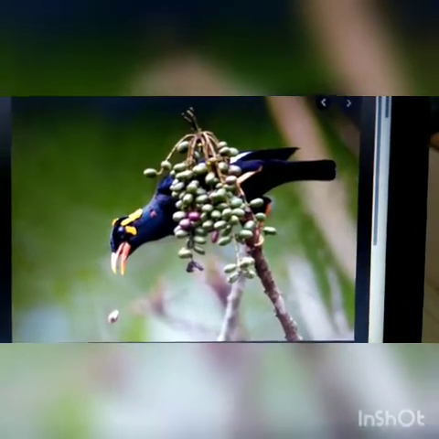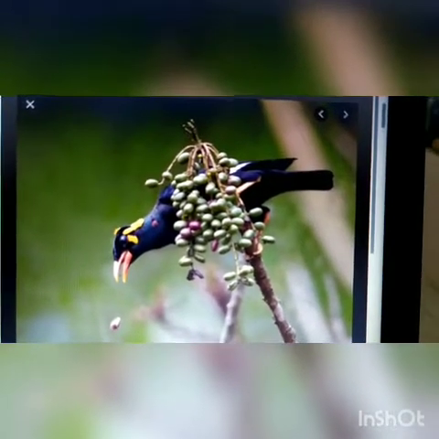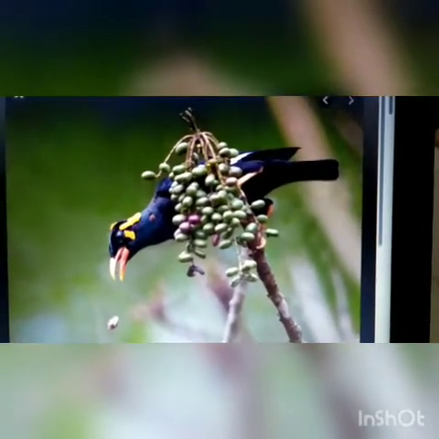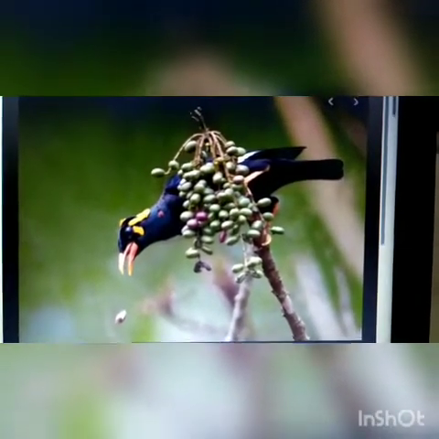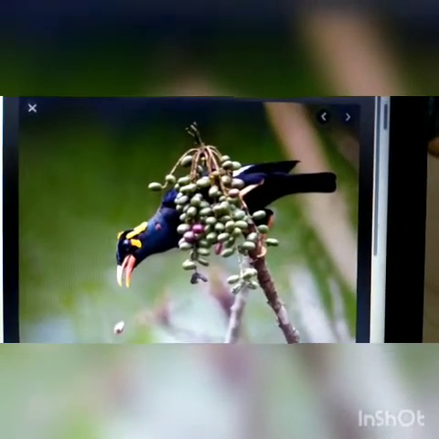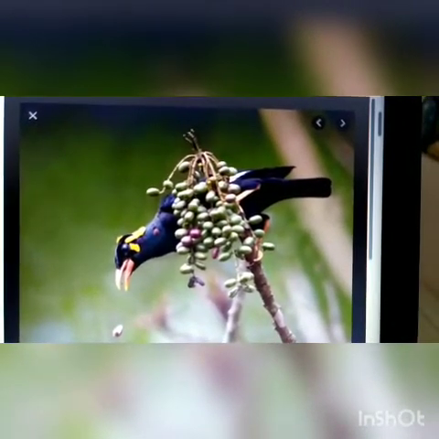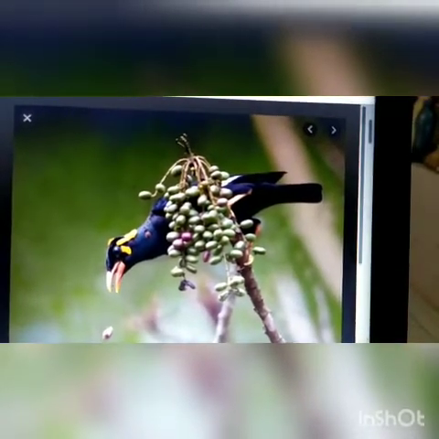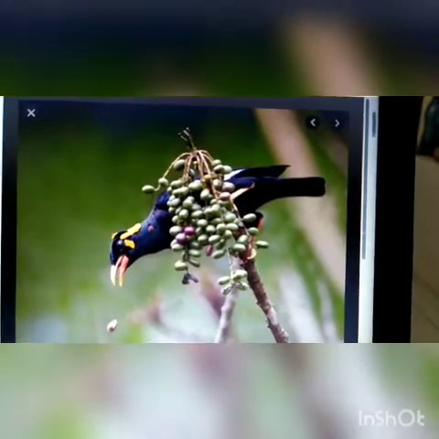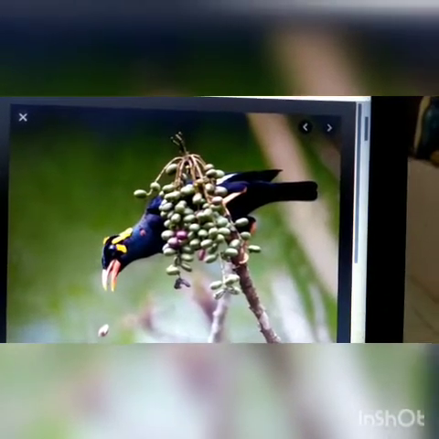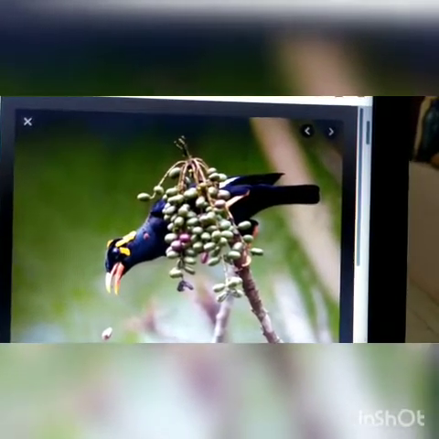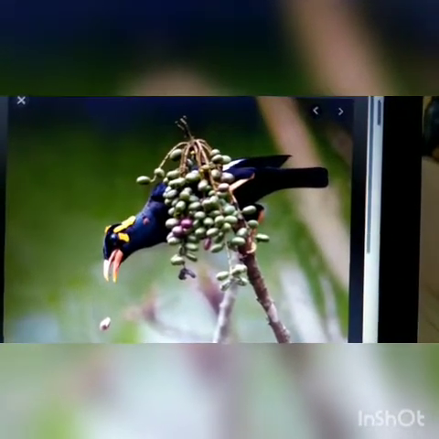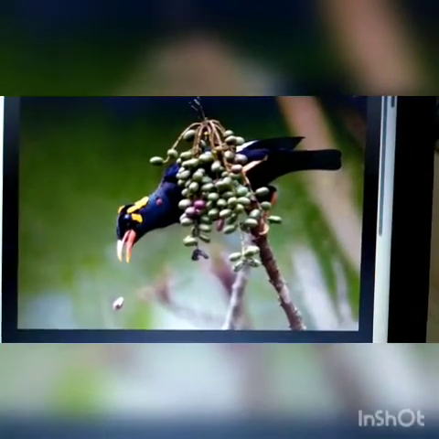Some fruits like dhatura have seeds with hook-like structures, just like the xanthium seeds have. Okay, so these seeds get attached to the fur of animals and birds and are carried away. Then, when the seeds get the right conditions, they germinate into new plants. So, in this way, the seeds get dispersed by means of animals.